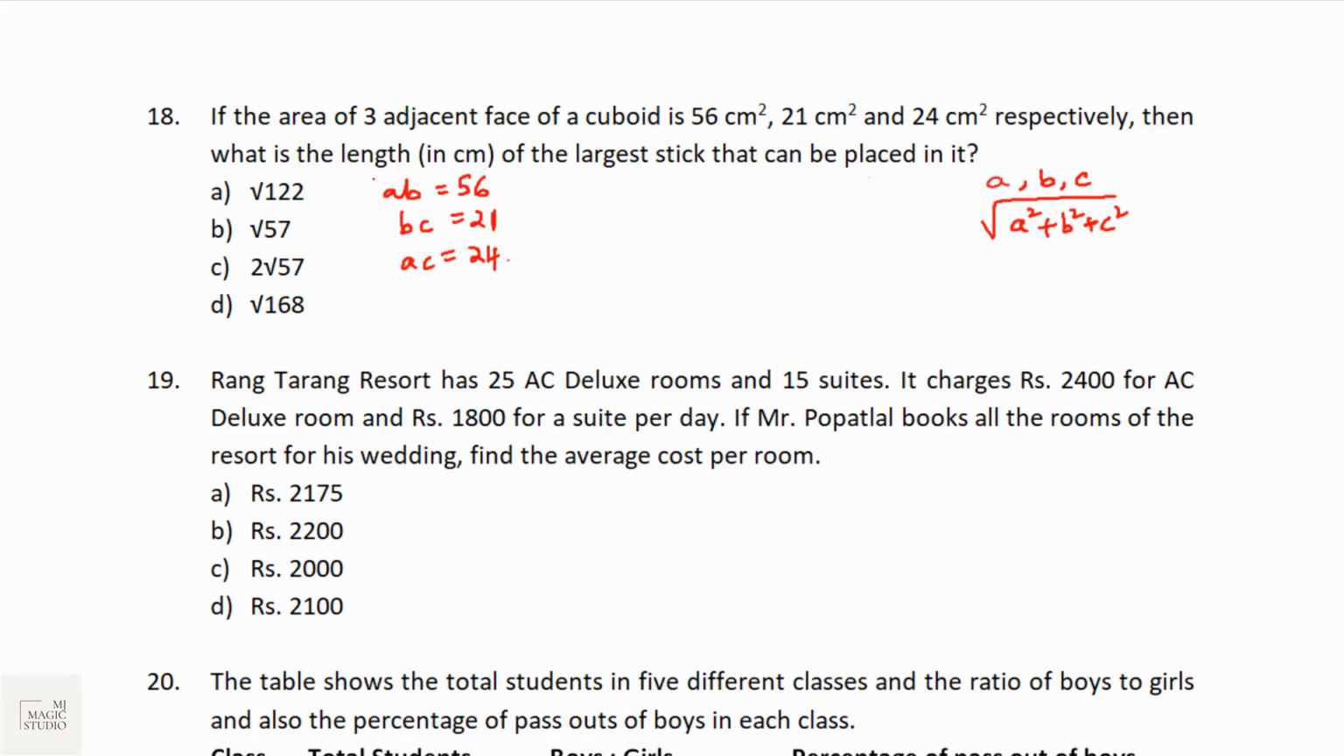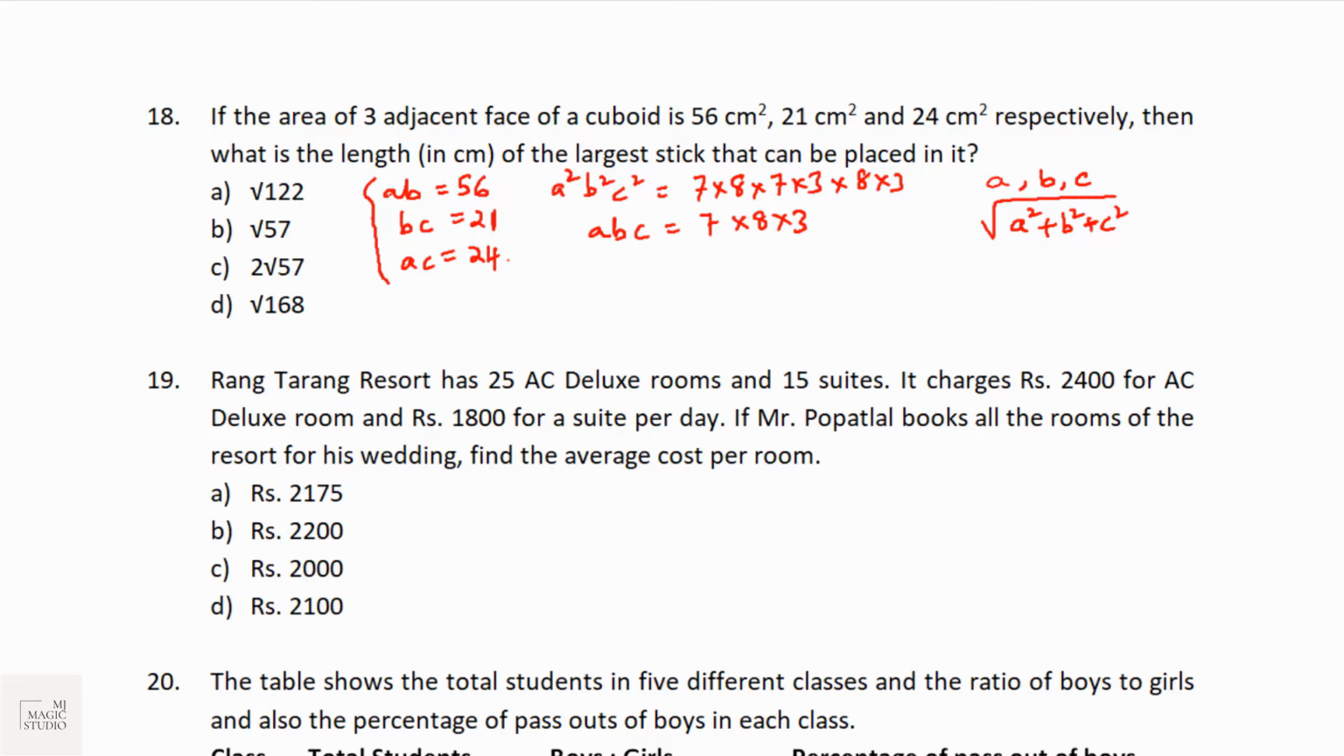Now if I multiply all these 3 values, I'll get A square into B square into C square. 56 is 7 into 8, 21 is 7 into 3, and 24 is 8 into 3. That means ABC would be 7 into 8 into 3. Now if I individually divide ABC by these 3 equations, I can get the individual values.